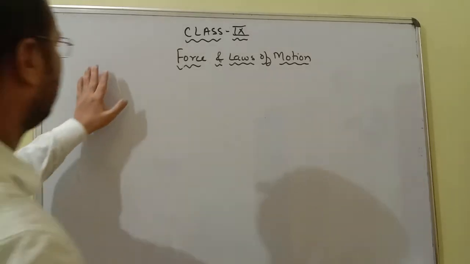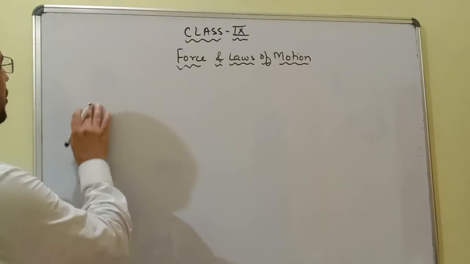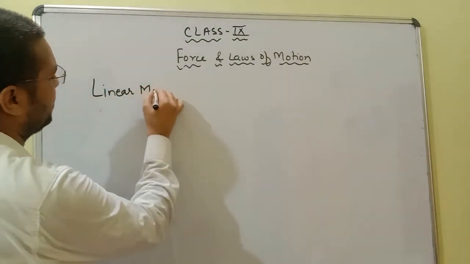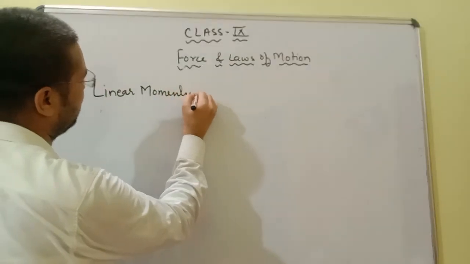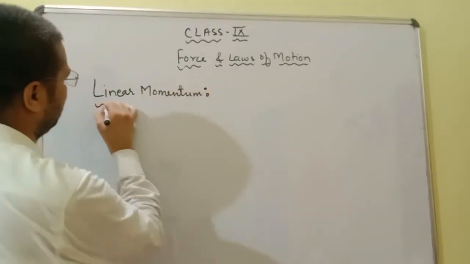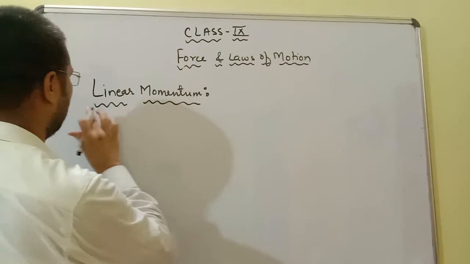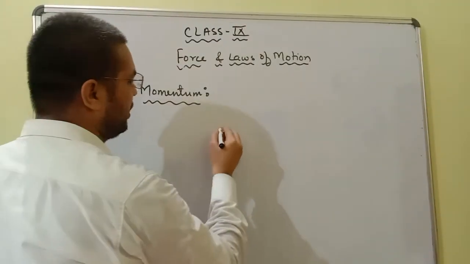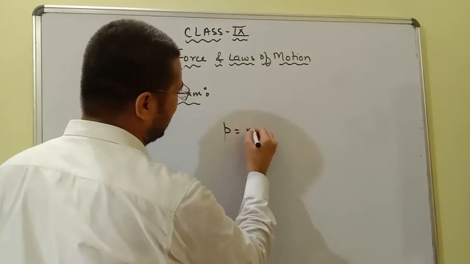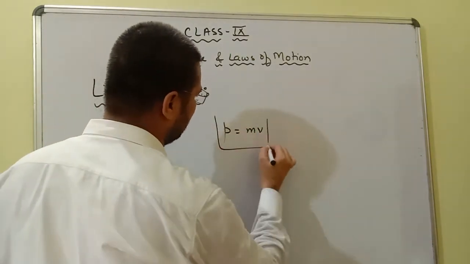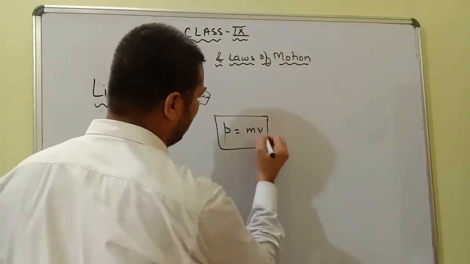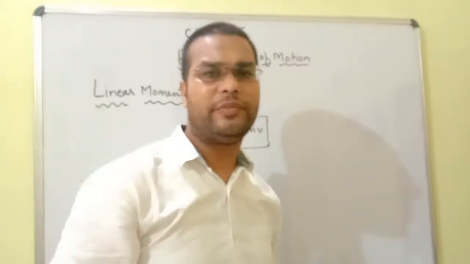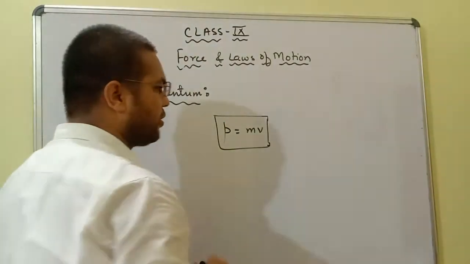In the previous class, I taught you about the topic linear momentum. Okay? And in the linear momentum topic, I taught you that linear momentum is the product of mass and velocity. What is linear momentum? It is the product of mass and velocity.